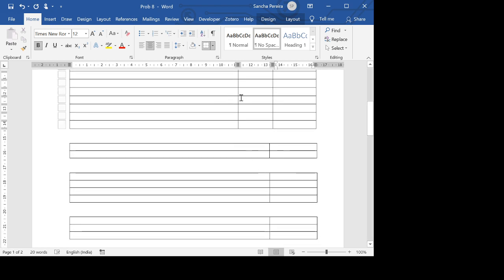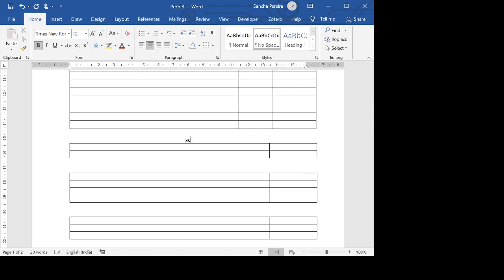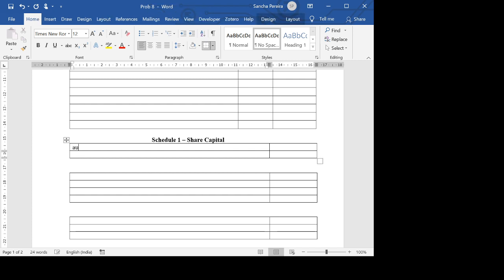So our first schedule is share capital. Schedule 1, share capital. So the first thing that we show, even though we don't have it, we just mention the authorized capital. I'll put it as a blank because we don't know the authorized capital. And then we have the issued, subscribed, called up, and paid up.